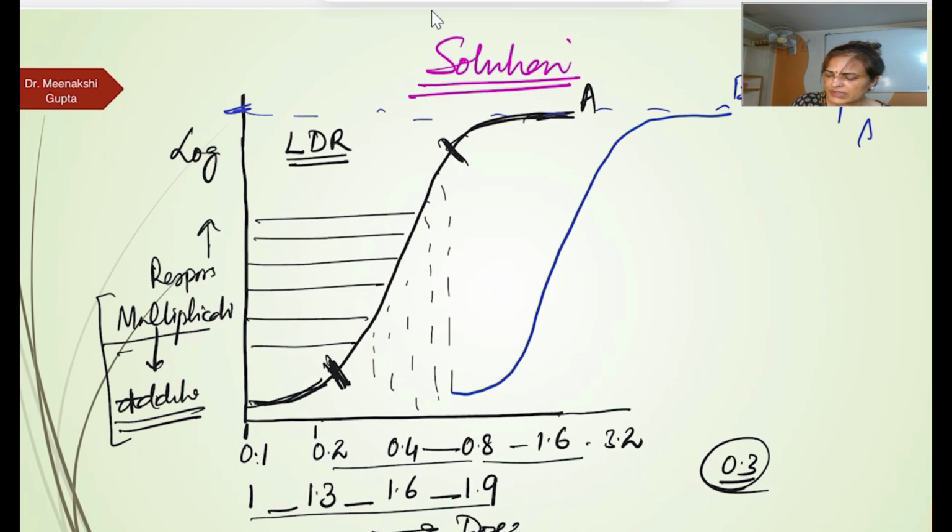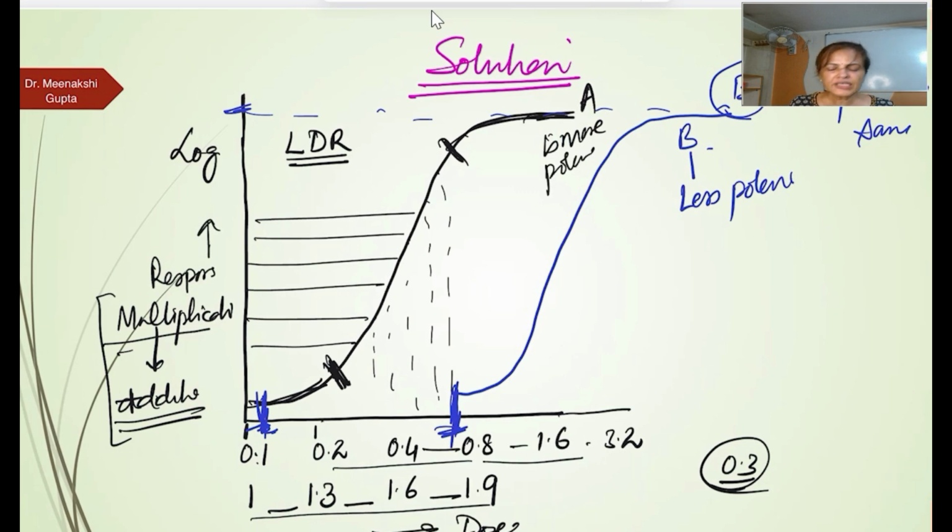is the same. But if you see the dose, this and this, drug A is showing the response at a lesser dose. On this side the dose is less, and on this side, towards the right, we have to give more dose. So more dose is required by B. Here I will write: B requires more dose to get the same response as compared to A. So B is less potent, we will say, or in other words, A is more potent.